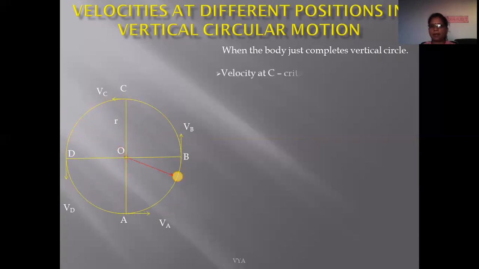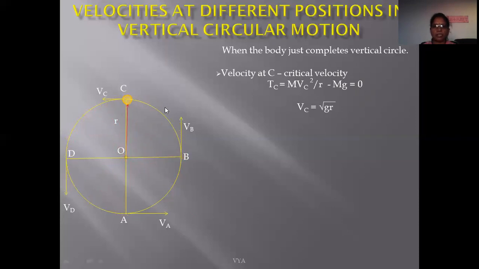So if we keep the value of the tension at top position equal to 0 within this equation, that is, at top position, we know that the tension within the string is given by this formula, centripetal force m vc square upon r minus mg. So at top position, the tension within the string must be greater than or equal to 0. So here we take tension equal to 0. If we take tension equal to 0, then here we get the velocity at top position equal to square root gr.